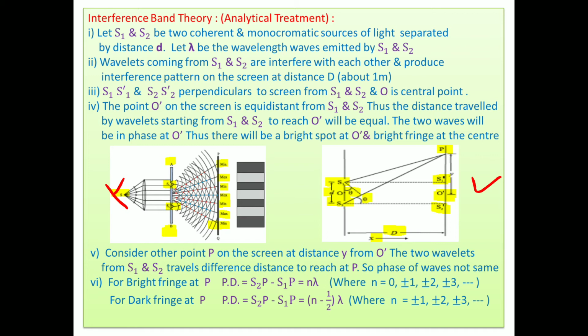What is the requirement? Let S1 and S2 be two coherent monochromatic sources of light separated by a distance d. Look here, the distance between S1 and S2 is a small d.